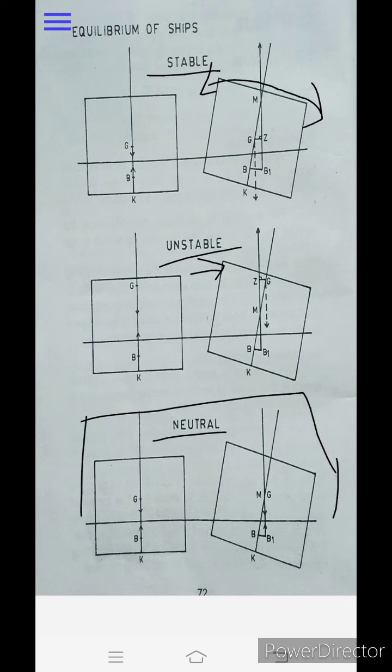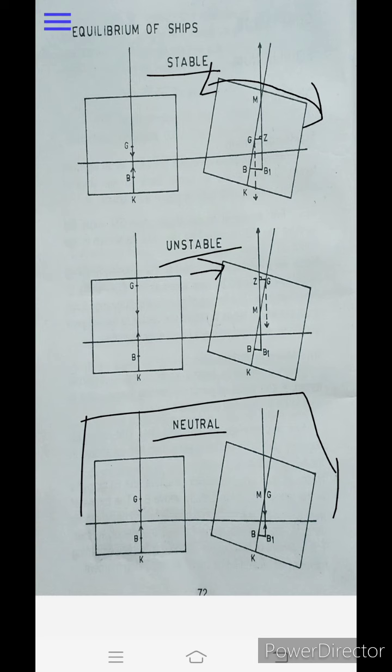So what does neutral equilibrium mean? When a vessel is inclined by an external force, if she has no tendency to return to her original condition or to continue heeling further, she is said to be in neutral equilibrium. At this condition GM becomes 0, GM equals 0, and this is also known as angle of loll.